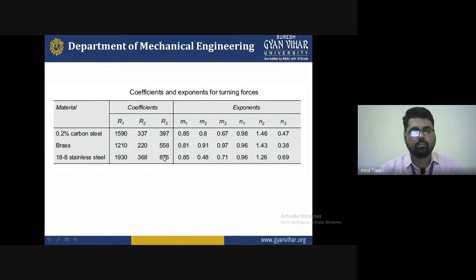In the case of the coefficients, stainless steel has very high values. But the exponents M1, M2, and M3 are lesser than those of brass, or higher than those of 0.2% carbon steel. So from these obtained values of the turning forces, we can find out which of the three materials improves the quality of the surface.